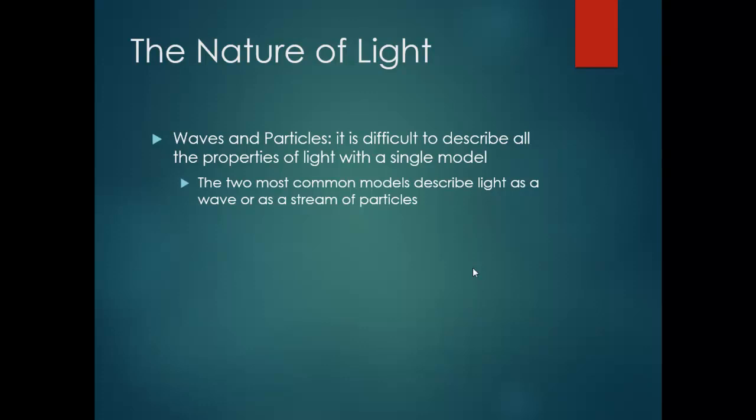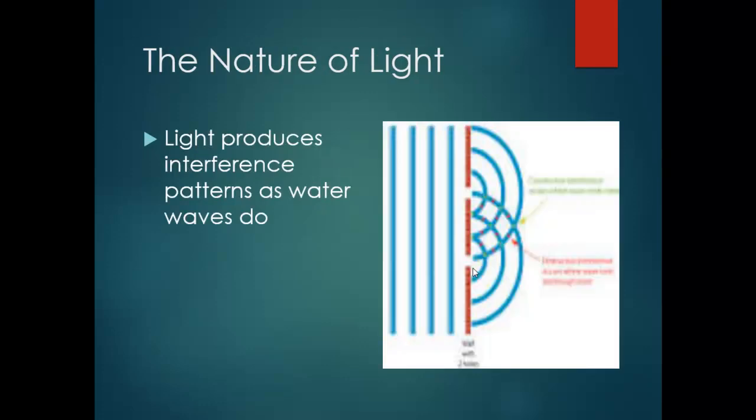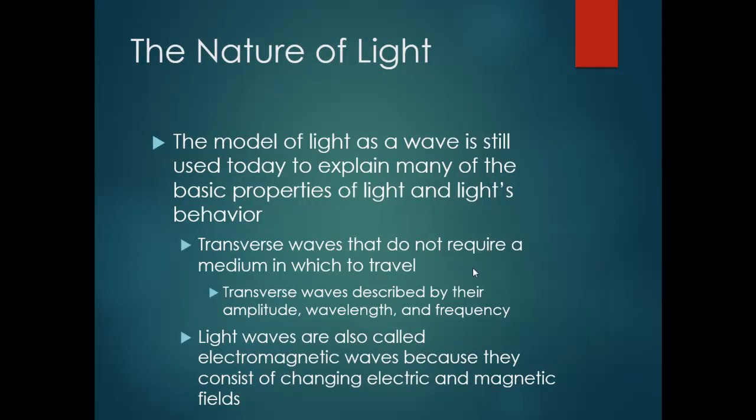Today we will talk about the nature of light: wave and particles. It is difficult to describe all the properties of light with a single model. The two most common models describe light as a wave or as a stream of particles. Light produces an interference pattern as water waves do. So the light wave model is still used today to explain many of the basic properties of light and light's behaviors.